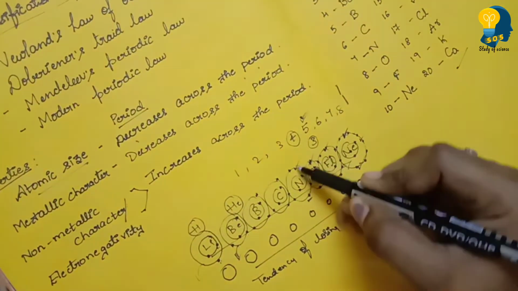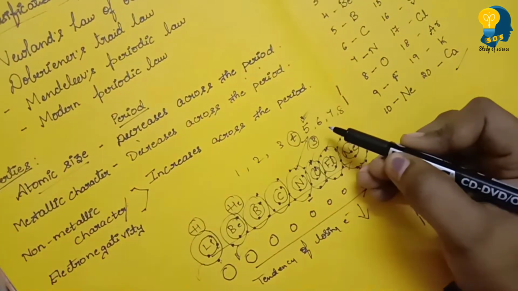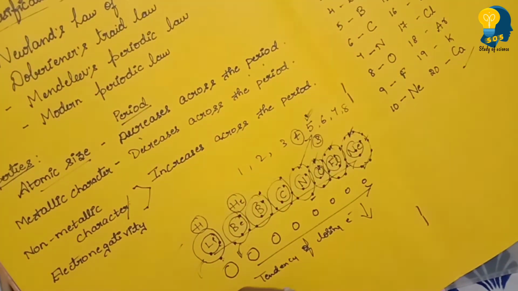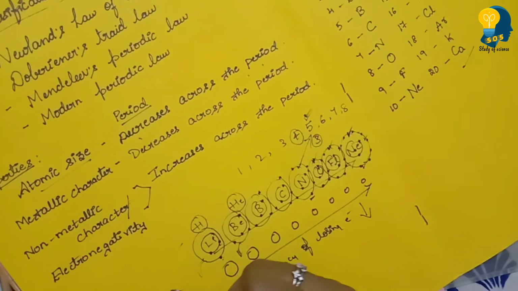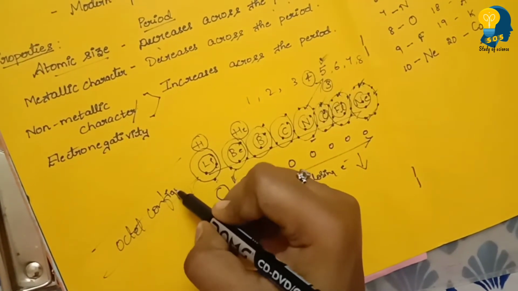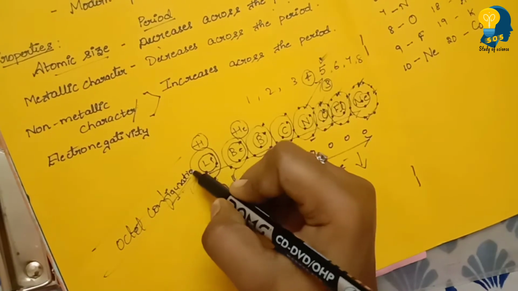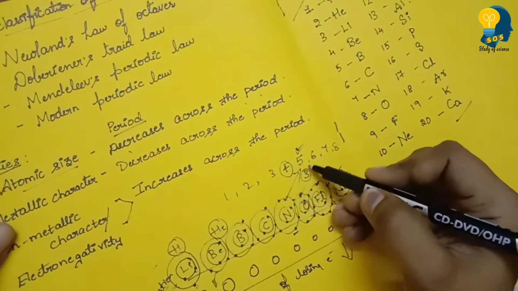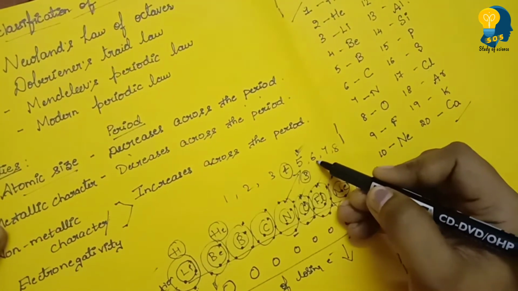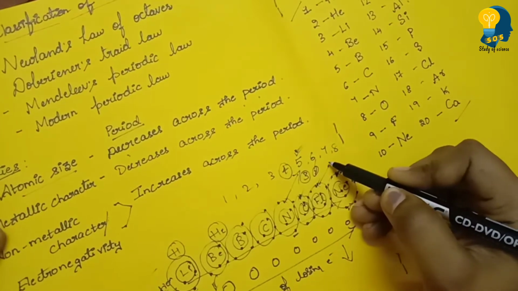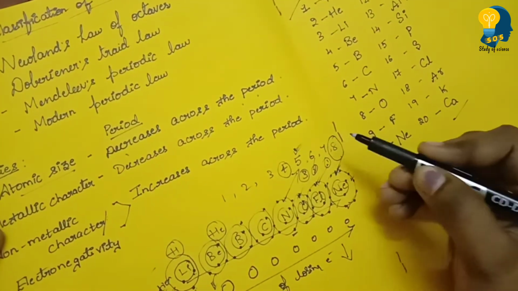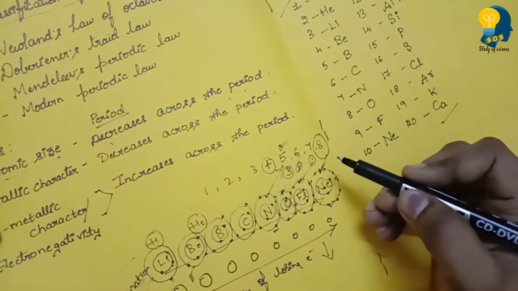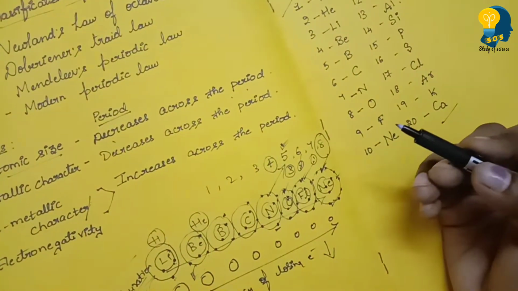Because as I told you, nitrogen has 5. Difficult to lose 5. Instead of losing 5, it will take 3. Why 3? Because the main funda is that it has to obtain the octet configuration. Octet configuration means there should be 8 electrons on the outermost orbit. So here, instead of losing 5, nitrogen will take 3. Oxygen, instead of losing 6, will take 2. Fluorine, instead of losing 7, takes 1. Neon already has 8 electrons. It does not lose; it is satisfied with 8 electrons. So that is the easy way to remember.